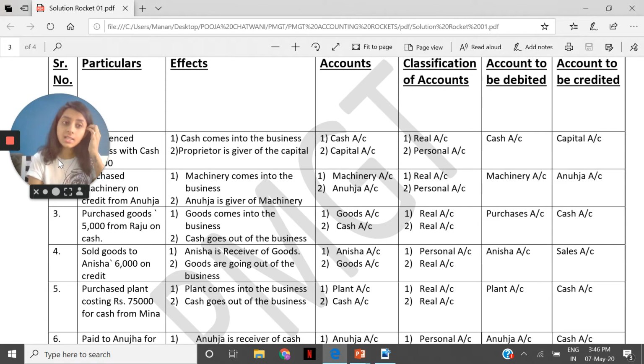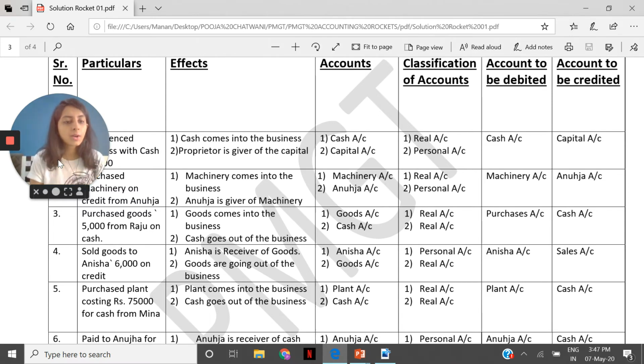However, you can even understand this another way, wherein we say that sales is a nominal account, which we consider as an income. There are two ways of understanding it. Broadly, it is always looked at as a nominal account, as the classification. But for better understanding, you have to understand that these purchases and sales are of goods, and that is why I have taken this way out. However, the classification of purchases and sales still remains that of a nominal account.